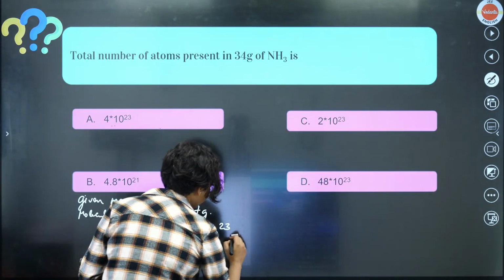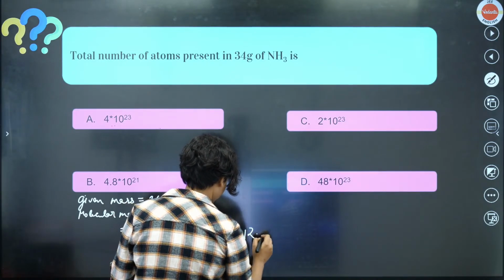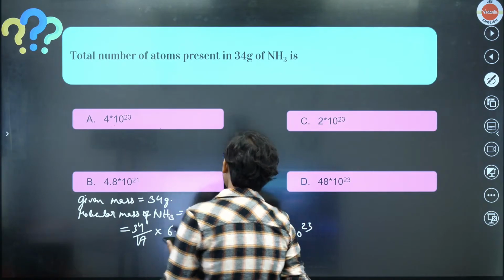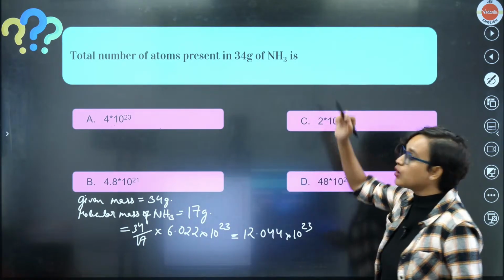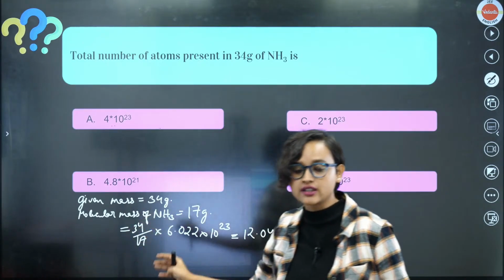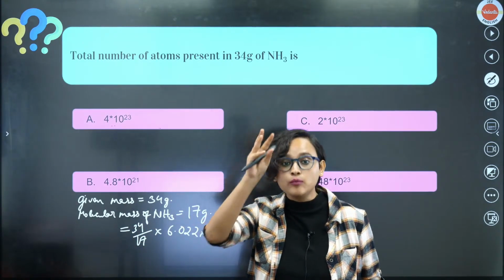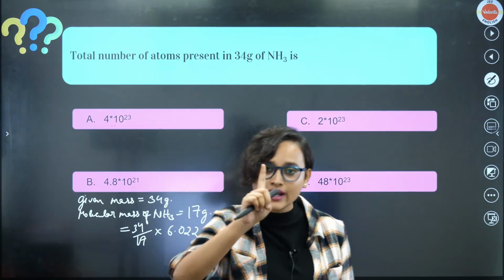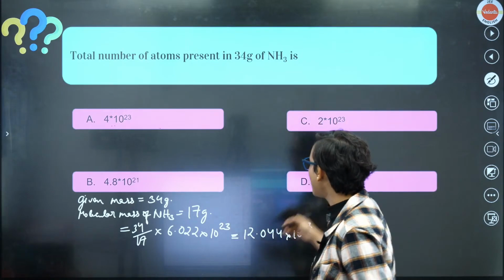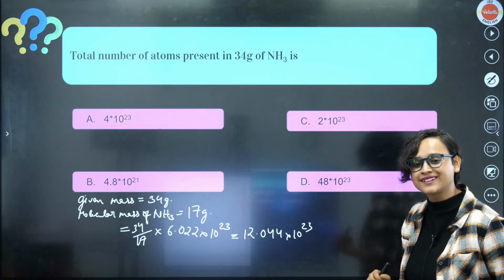12.044 is the answer. Now, in the NH3 molecule, there are 4 atoms, 1 nitrogen and 3 hydrogen. So, what do we have to do? 4 into 12, if you do, you will get the answer.